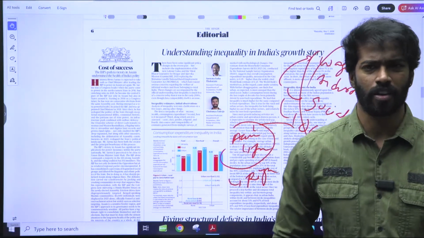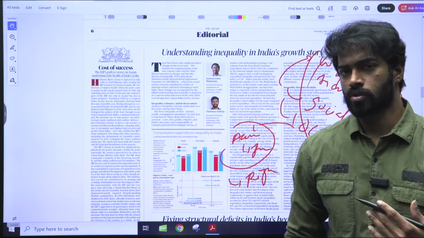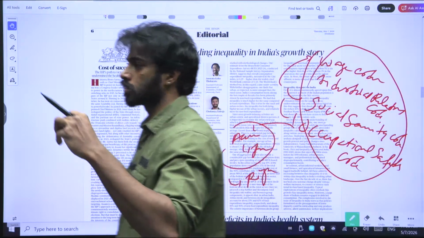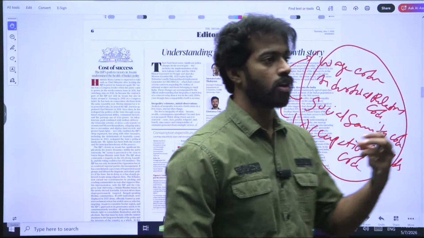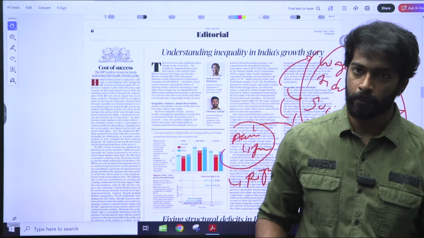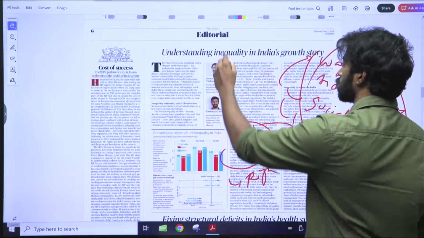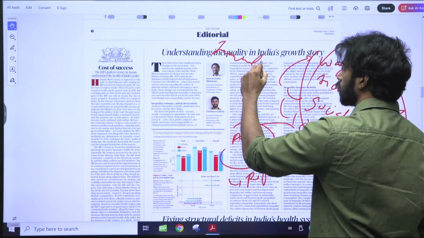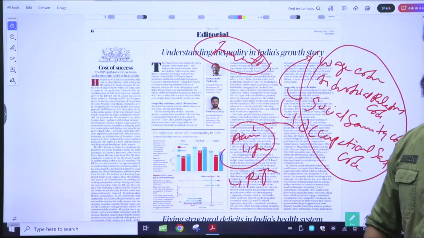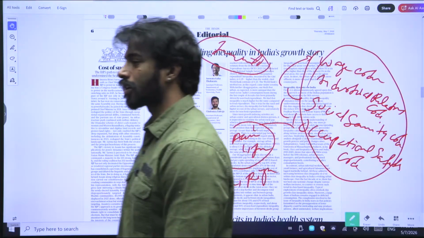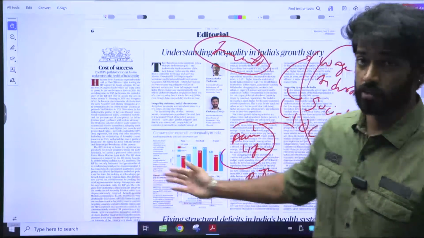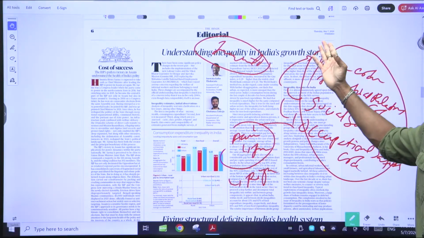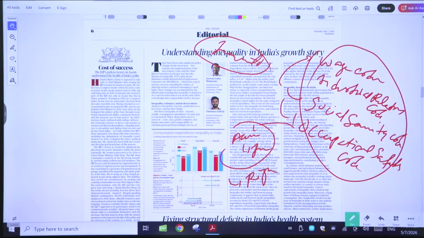There are many aspects which are actually troublesome when it comes to these codes. Whenever these kinds of codes come into action, the actual power given to the informal workers is taken away. So that way inequality is increased. That is what this particular editorial is saying. Whenever the right to bargain is taken away, the inequality will obviously increase, because more power will be with the employers, not with the informal workers. That is the first thing that this editorial is saying.